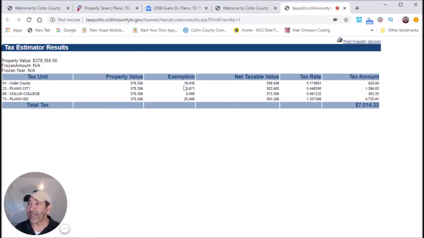They do subtract the exemption from the property assessed value, and you get a net taxable value. On this net taxable value, they're going to multiply this times the tax rate. This is your percentage, so that's 0.174951%. So it's the net taxable value times the tax rate of 0.1749551%. You can do that on a calculator. It's got a percent sign. If you don't have a percent sign calculator, just hit 0.0017491. You should come up with this amount.